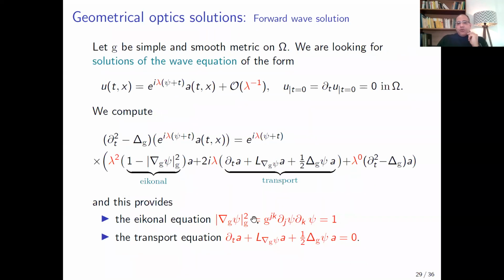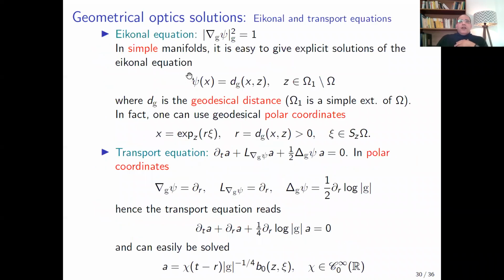So here we need to solve two equations. The first is the eikonal equation and the second is the transport equation. For the eikonal equation, it is enough to consider psi equal to the geodesic distance between x and z for a fixed point z outside omega.